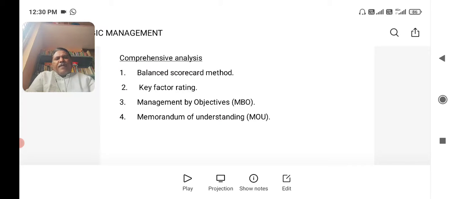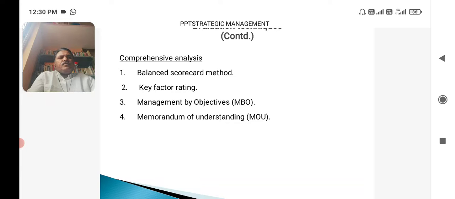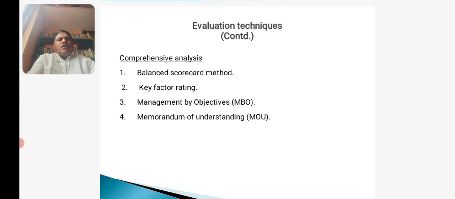This is quite a comprehensive method and it takes a holistic approach in terms of performance areas in the organization. It takes into account the key factors of the organization.